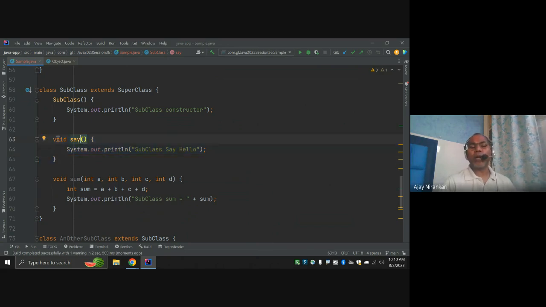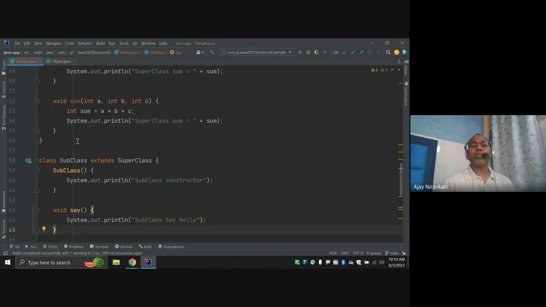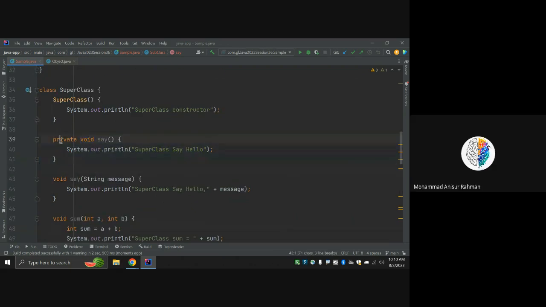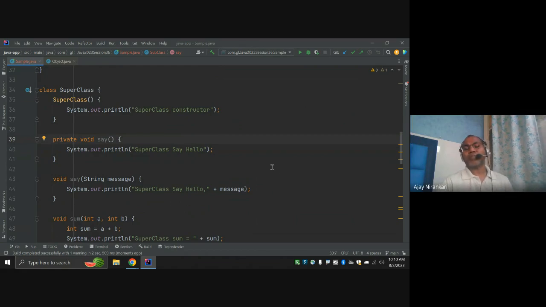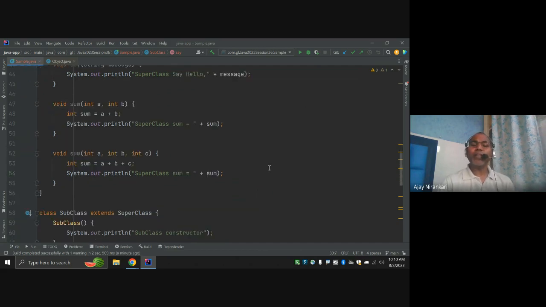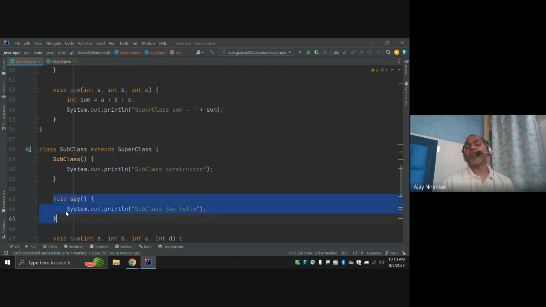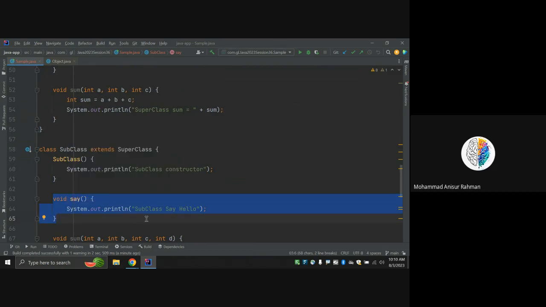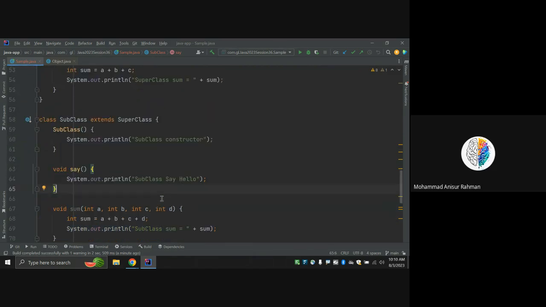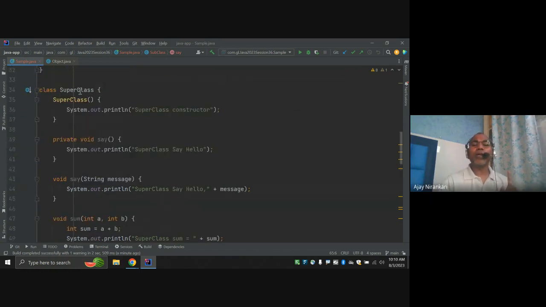This is not a method override, because the same method exists in the superclass, but it is private. Private means this method is never going to be inherited in the subclass. So please note, even if you write the same method here, we cannot say it is overriding. The reason is that the superclass imposes a restriction, and the one restriction is private. If you uncomment it, that means this is the overridden method.